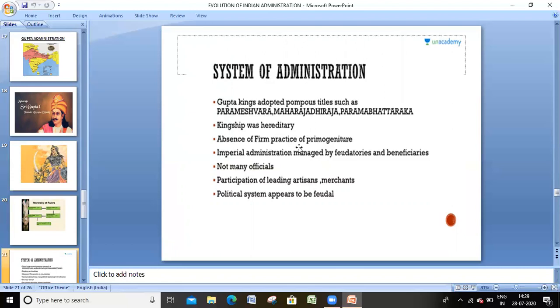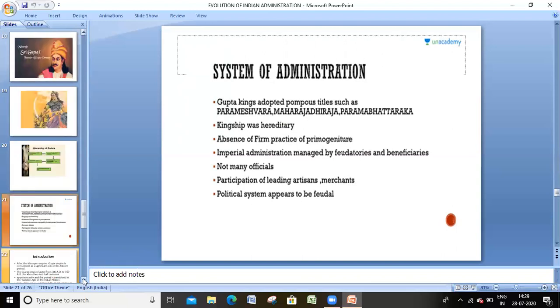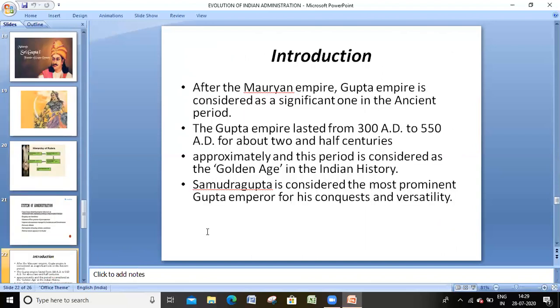There was an absence of a firm practice of primogeniture. They followed imperial administration with feudatories and beneficiaries, not many officials; they maintained only a few officials. There were also many artisans and merchants in their administration. The complete political system depended upon feudalism only, and all the feudal persons looked after everything. That is the picture we discussed about Gupta administration.